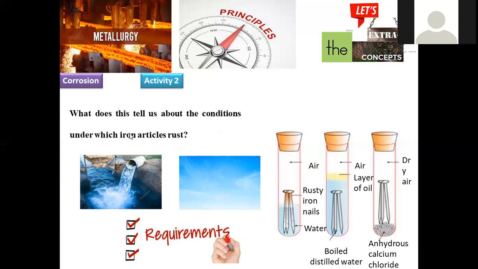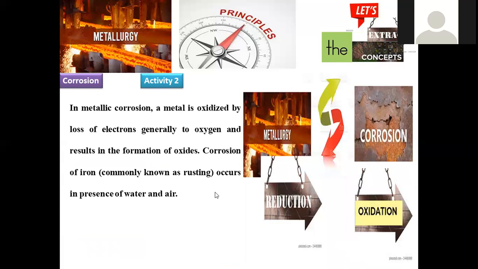What does this tell us? It tells us the conditions under which iron articles get corroded, get rusted. Under moisture and air, both conditions are required for the decay of iron. Now we have a simple representation of the difference between metallurgy and corrosion, and why these two topics are studied in this chapter called the Principles of Metallurgy.